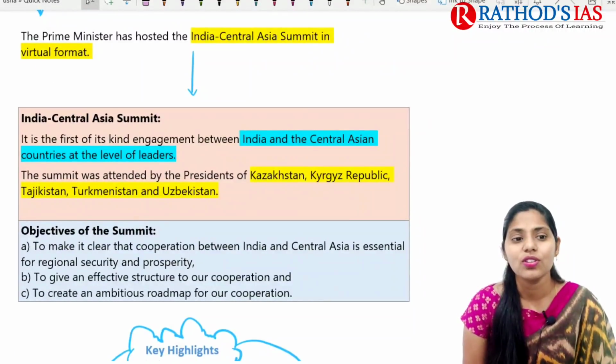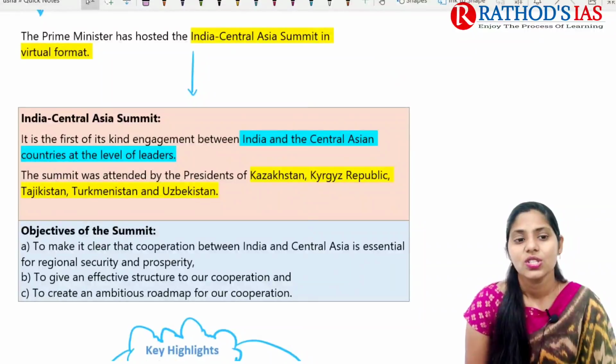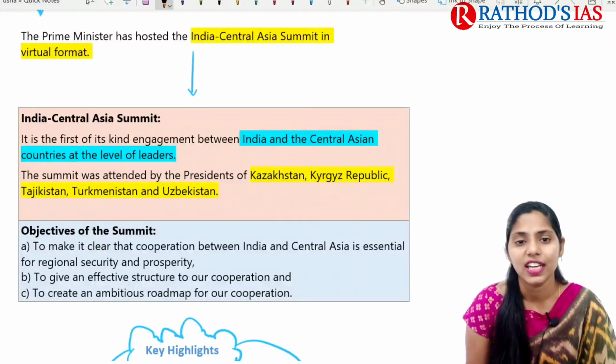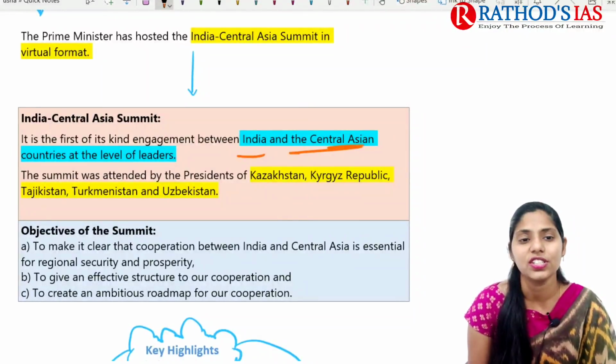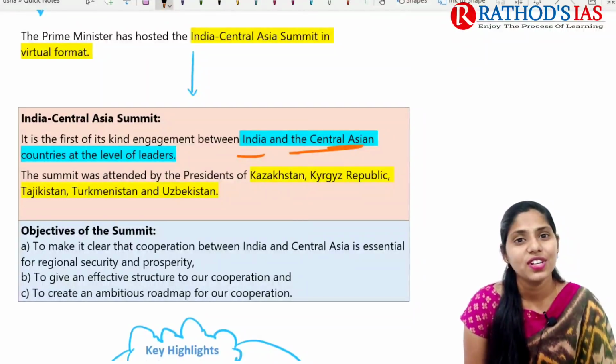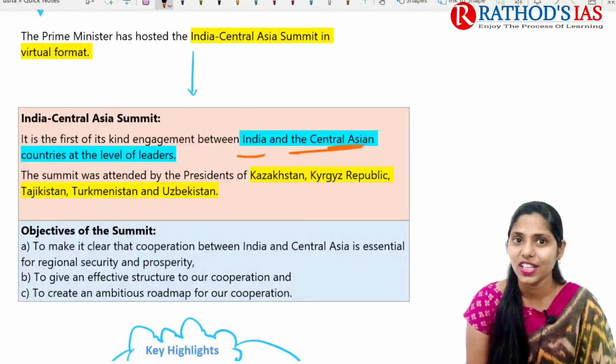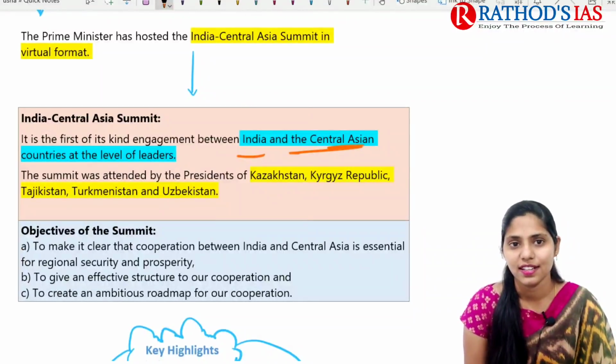If you're talking about the India Central Asia Summit, it is a first of its kind engagement between India and Central Asian countries.